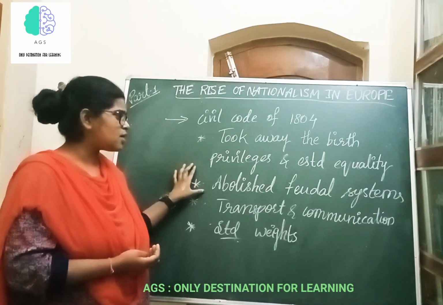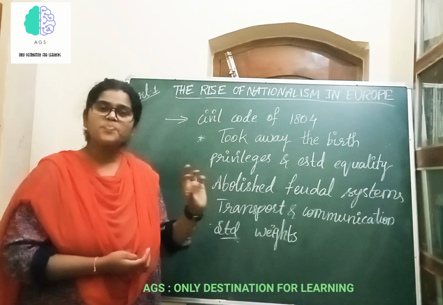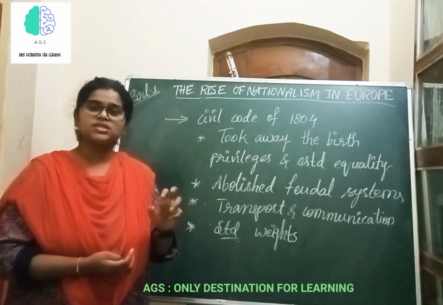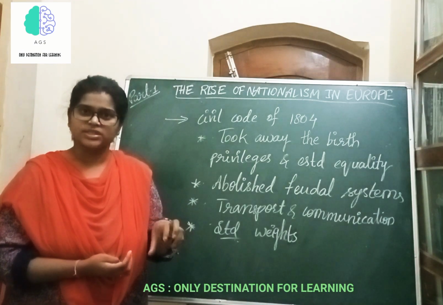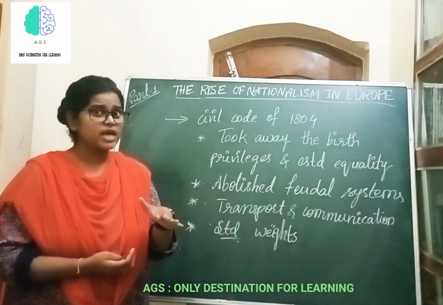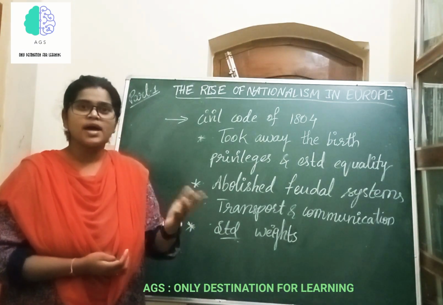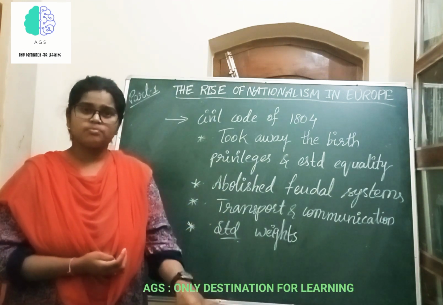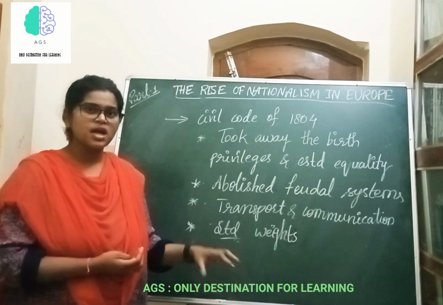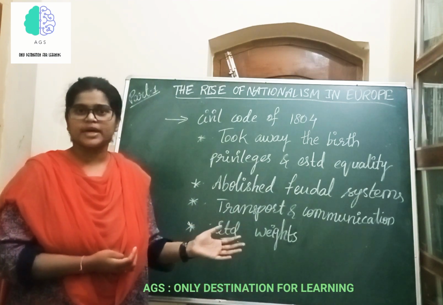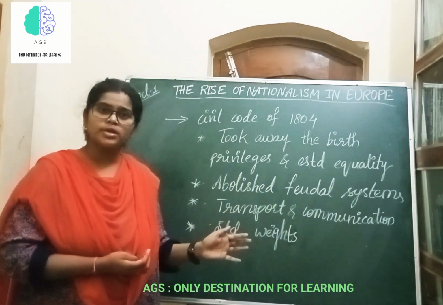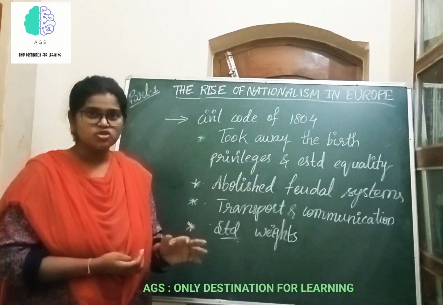Whereas the second one is that he abolished the feudal systems. That is, apart from the division of estates, even certain taxes were imposed upon the third estate, like tithes and tallies. I hope you remember. Tithes are the taxes which were imposed by the church upon the peasants. Tallies are the taxes which are imposed by the state over common commodities like salt and tobacco.